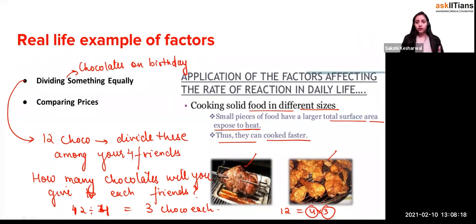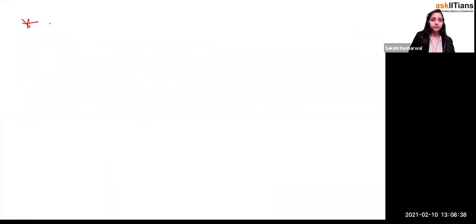Whenever you go to a restaurant, they never give you a big piece of meat or something like that. They always chop it into small parts and give it to you, right? Because this takes lesser time to get cooked, and they have just done a factor so that they can earn from it also, right? And comparing the money. So let's take an example of comparing money, right?